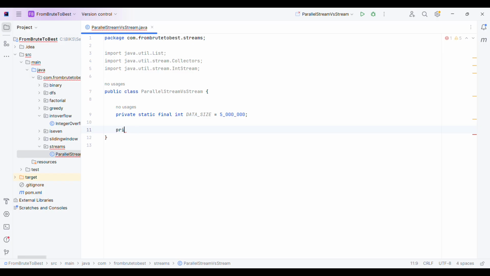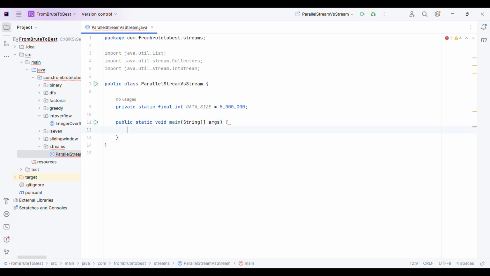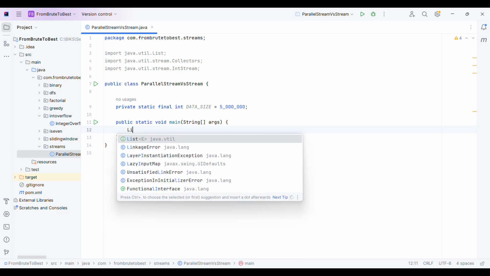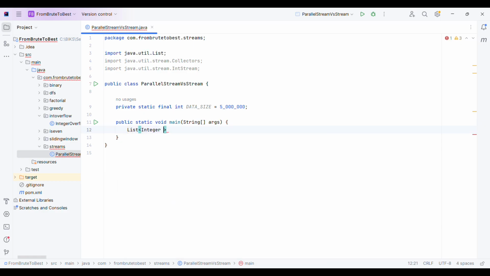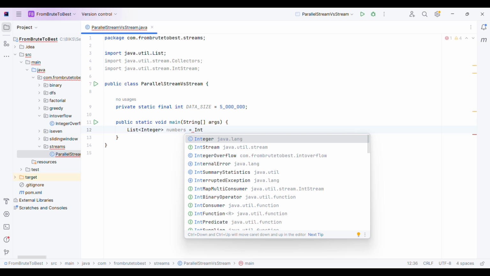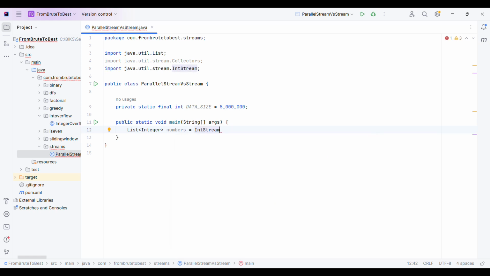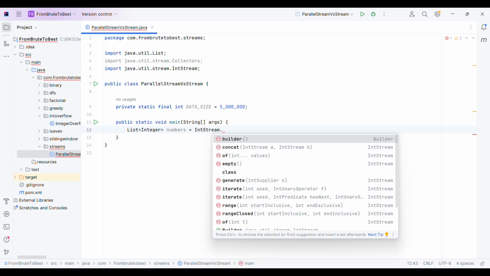Now I will create the main method, and inside the main method I will have a list of integers, just some dummy data. This will be my dummy data upon which I will perform the operation. So let me fill the dummy data. I'm using IntStream to fill the huge amount of data here.